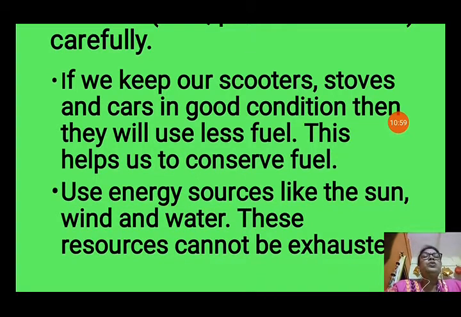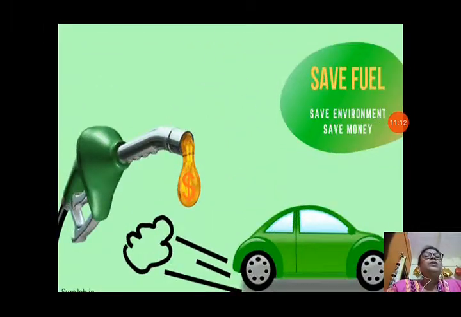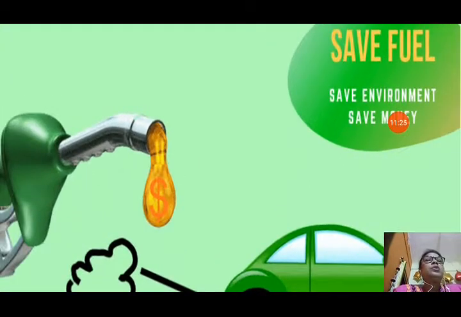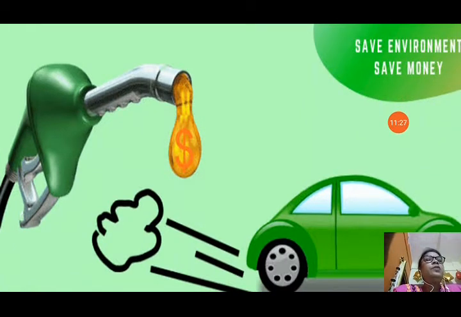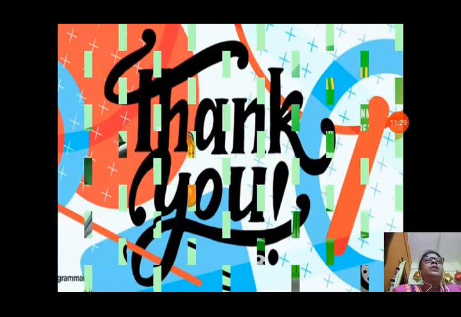So we should use these types of natural resources that cannot be exhausted, so that we can conserve our other natural resources. We can see: save fuel, save environment, save money. You can save your money, the environment and fuel by using all these renewable resources. So you can see how we can save fuel and conserve natural resources.